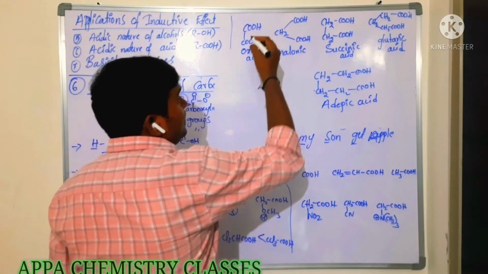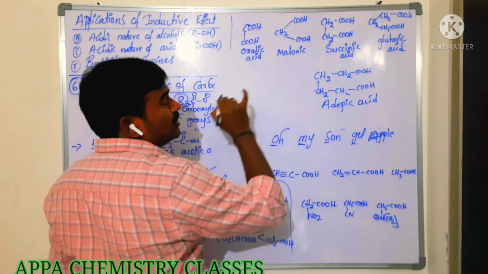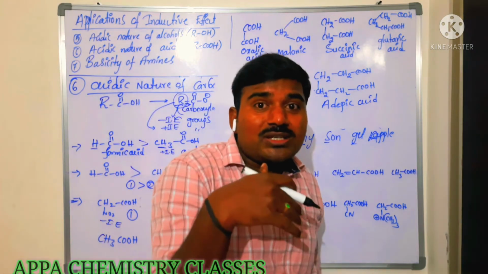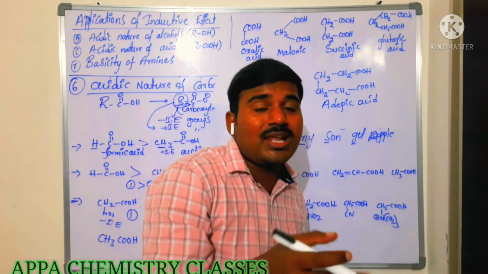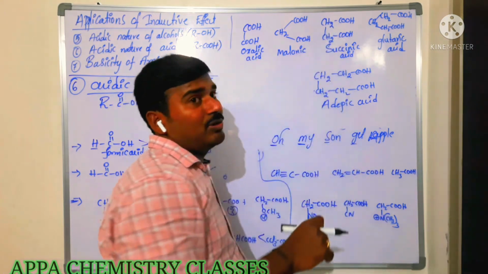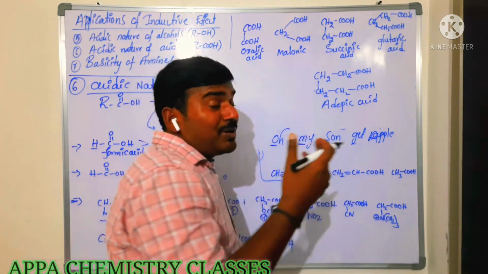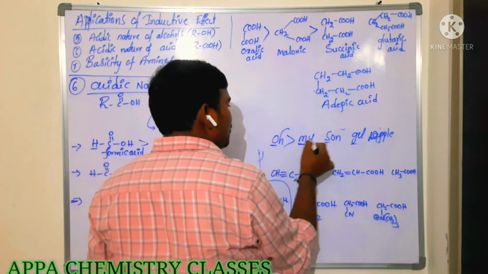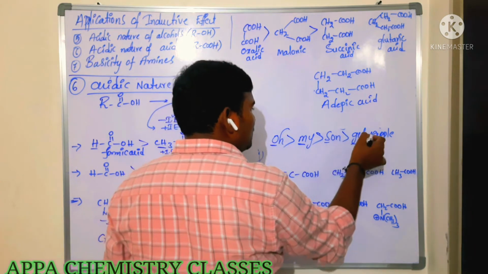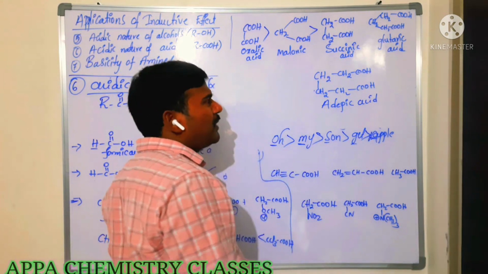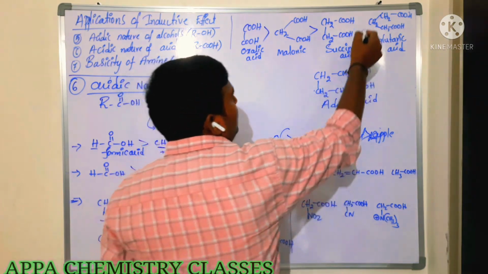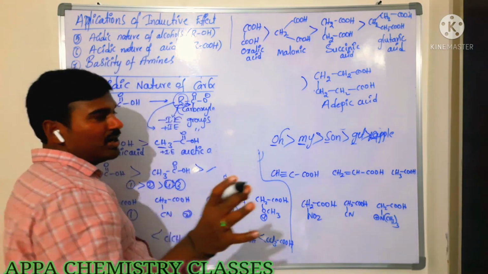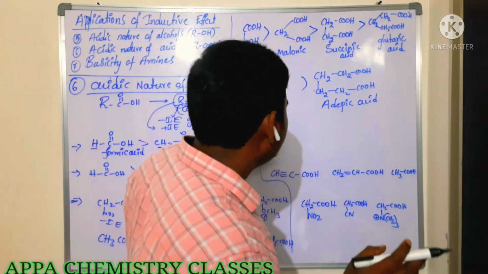Now we'll see here, oxalic acid will not have any CH2 groups. Here 1 CH2, here 2 CH2. The CH2 groups are alkyl groups which release electrons, which decreases the stability of the carboxylate ion. Those are plus I groups. Plus I group decreases the stability. So which one is more acidic? O is more acidic, M is more acidic, S is more acidic, get and apple. Apple is the least acidic. Adipic acid is the least acidic one when compared to glutaric, succinic and malonic acid. Is that clear, everyone?